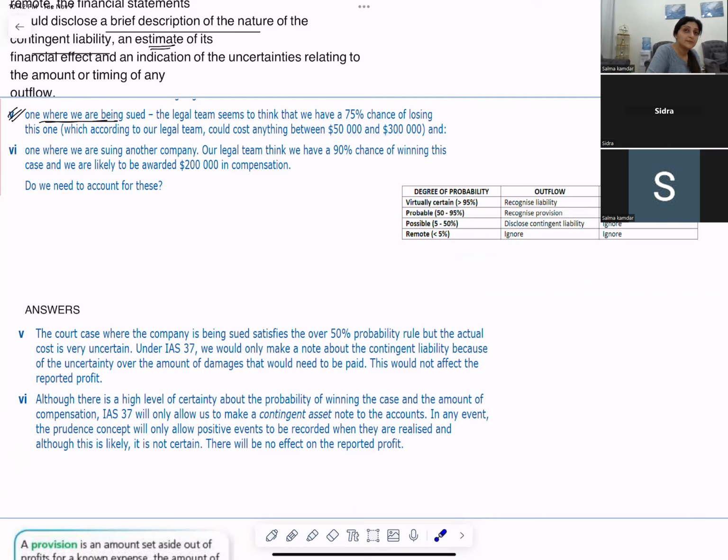So our legal team thinks that there is a probable chance that we will lose, 75%. So probable.